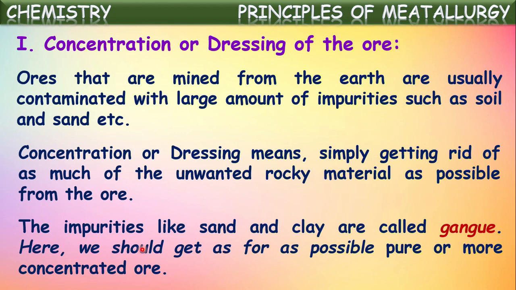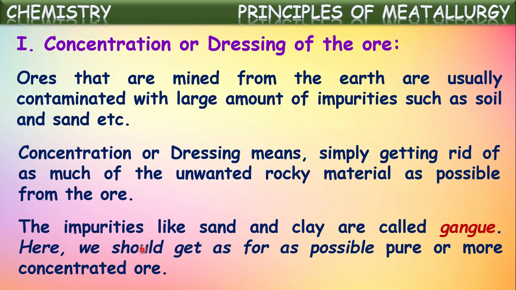That means those unwanted particles that came along with the ore are gangue. This is to be removed in this process called dressing or concentration. So we should get as far as possible pure or more concentrated ore. That means we have to try to remove the complete gangue from the ore.